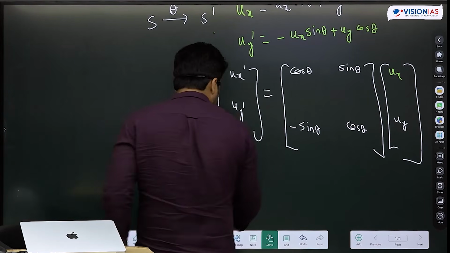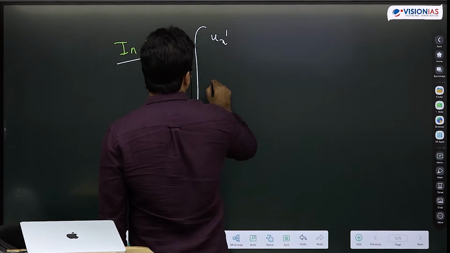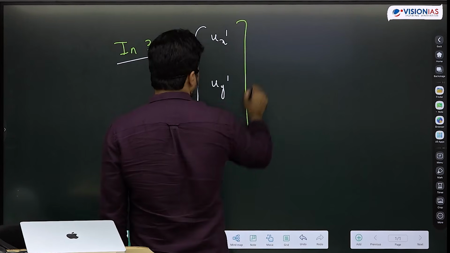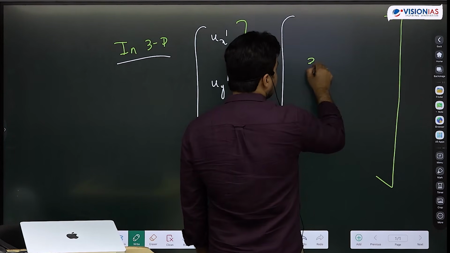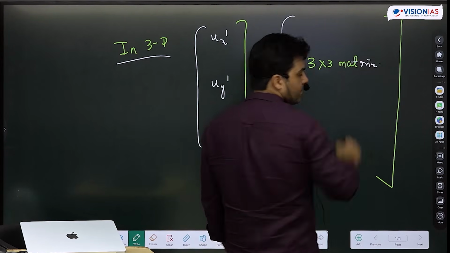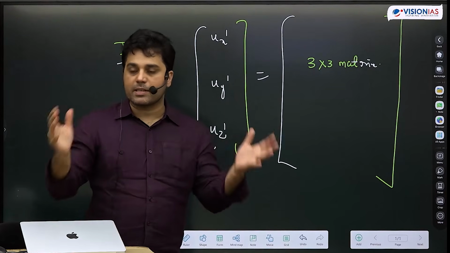मैं लिख सकता हूँ in three dimension, that ux dash, uy dash, uz dash, it should be some 3 by 3 matrix. I do not know what this matrix is right now. In fact, this matrix will be much more complicated for a general transformation.